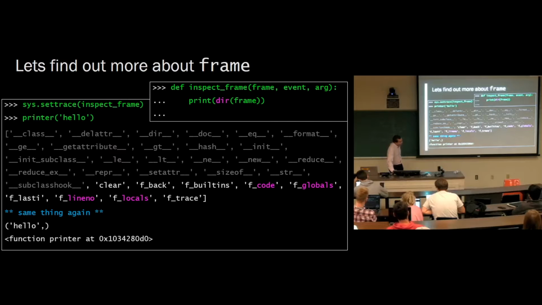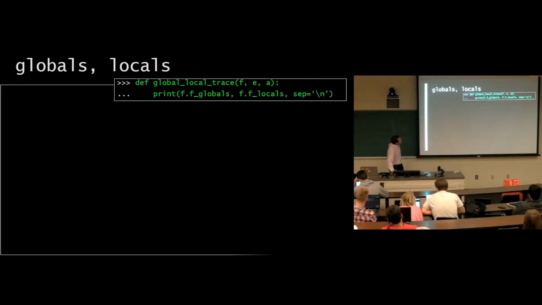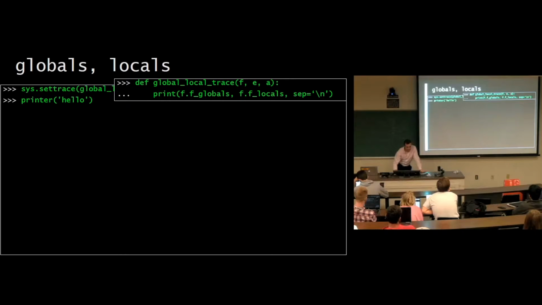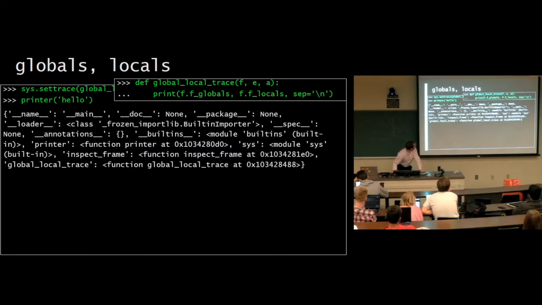So let's print out globals and locals. We're going to print f.f_globals, f.f_locals. Okay, so we're going to set that as the trace call printer. The global variables are the same global variables we saw before, right? The locals are the same as the globals. Because remember, the very highest level of the call stack is the module. And so that's what we're seeing here, is on the module level, the globals are the locals.